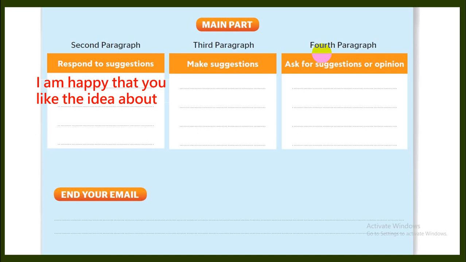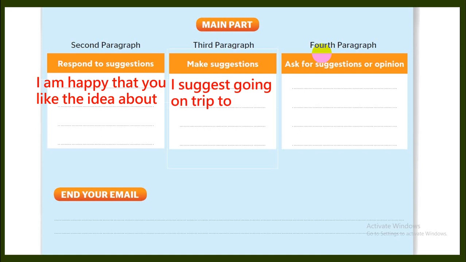Then in the third paragraph, you are going to add more suggestions. Make your own suggestion. For example, you can say, I suggest going on a trip to, for example, the desert, the sea, and so on, to have a barbecue. So you are going to add more suggestions.